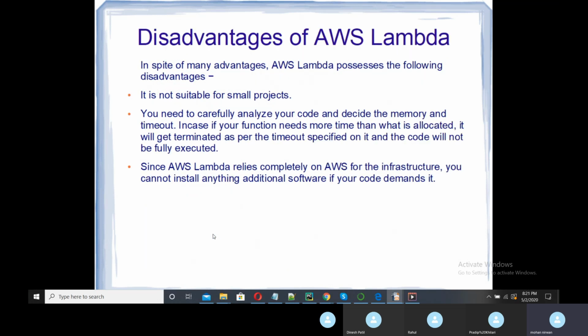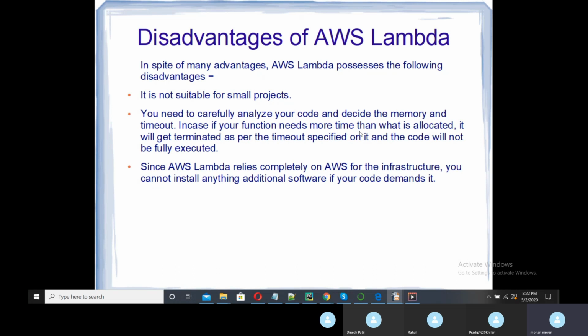So what are the disadvantages of AWS Lambda? In spite of many advantages, AWS Lambda has the following disadvantages. It is not suitable for a small project. You need to carefully analyze your code and decide the memory and timeout.